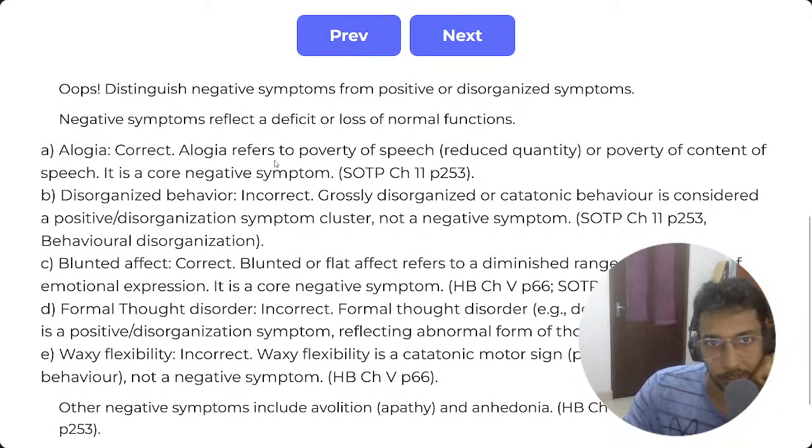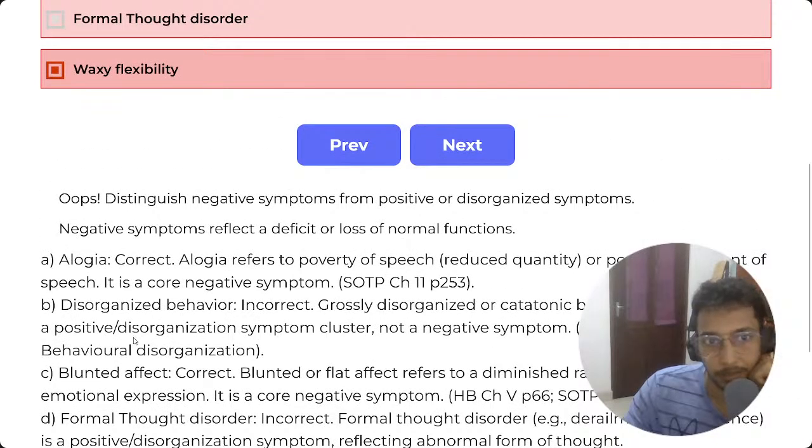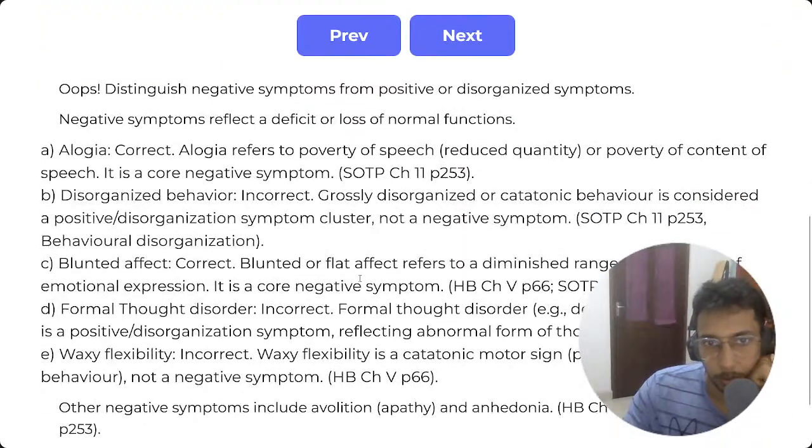Alogia, correct. It refers to poverty of speech. Yes, alogia is a negative symptom. Disorganized behavior, incorrect. Disorganized or catatonic behavior is considered a positive symptom. Blunted affect, true. Formal thought disorder is a positive symptom.